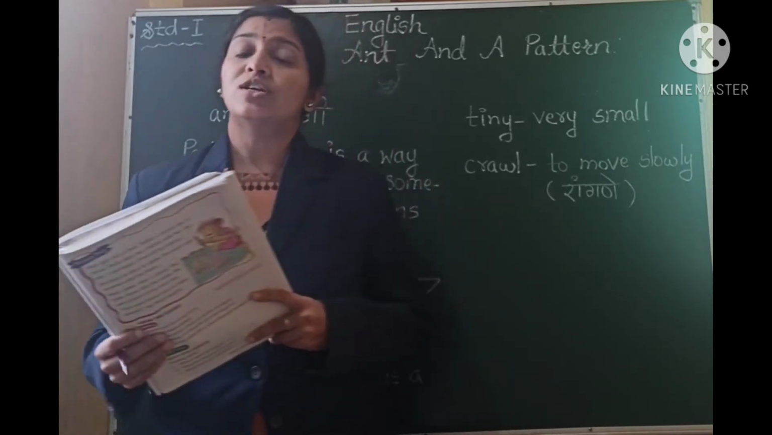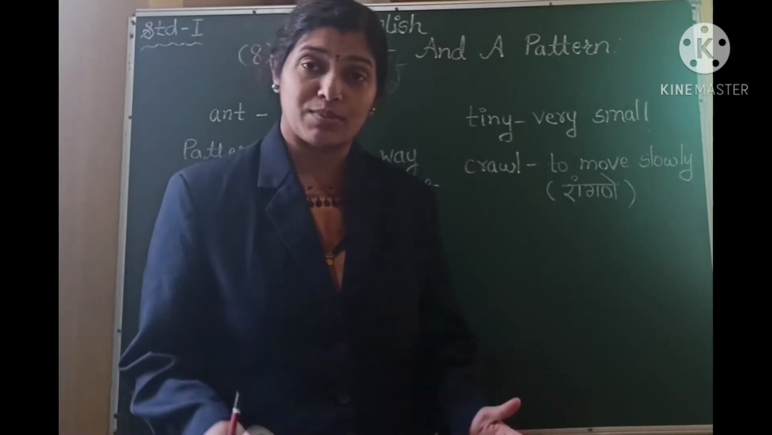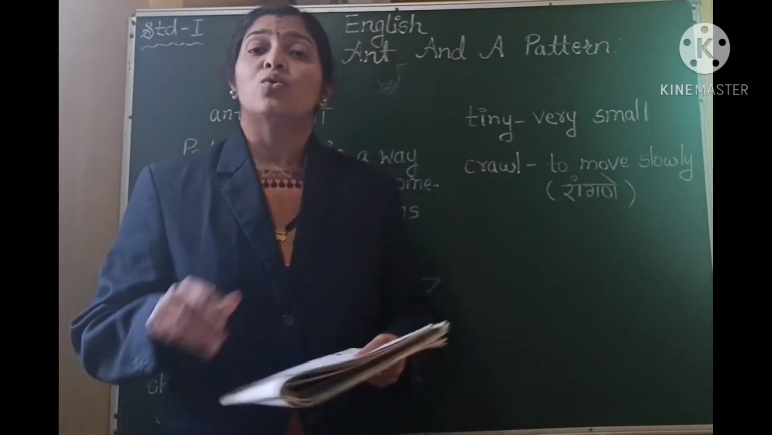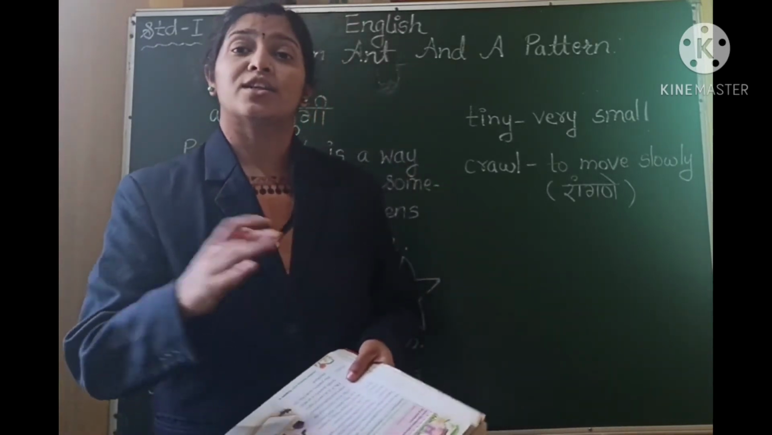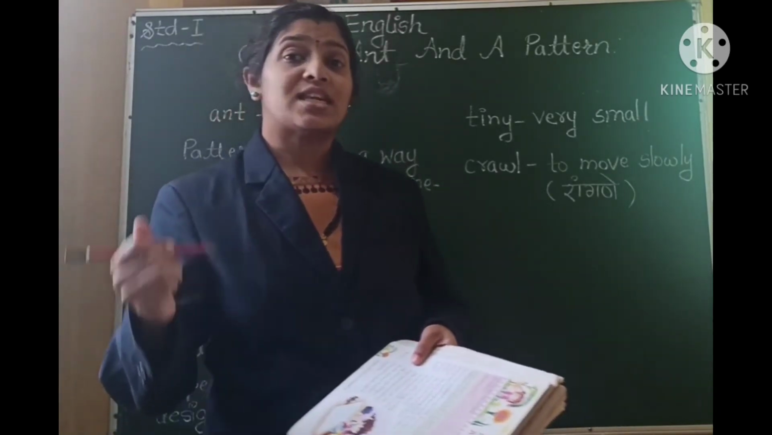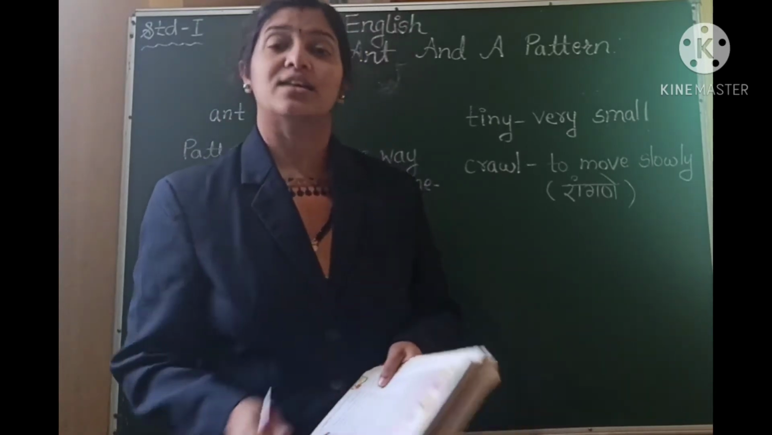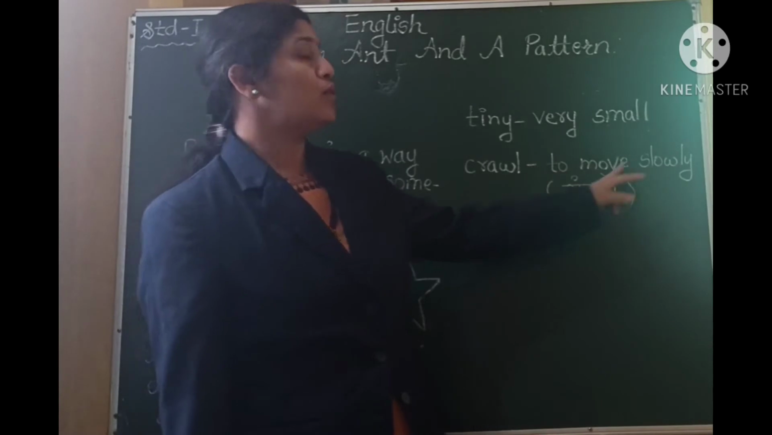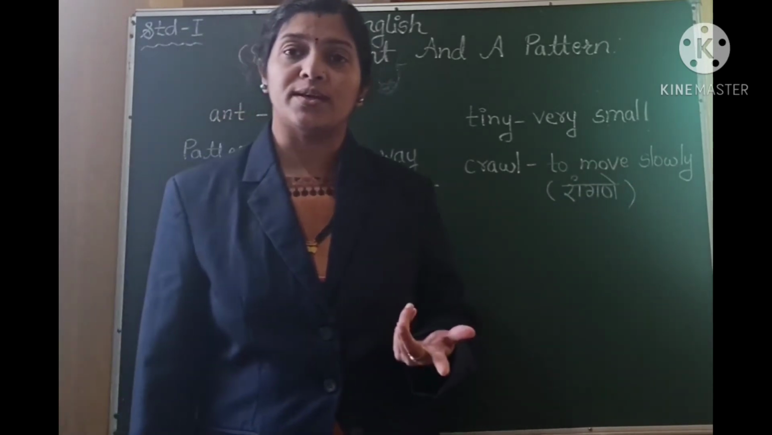So what does Rohit say? Rohit says, just beside the bottle, a white sheet of paper. Let us keep a white sheet of paper near the bottle. So when the insect comes out of that bottle, let it crawl over it. Crawl means to move slowly. Yes, to crawl means to move slowly.